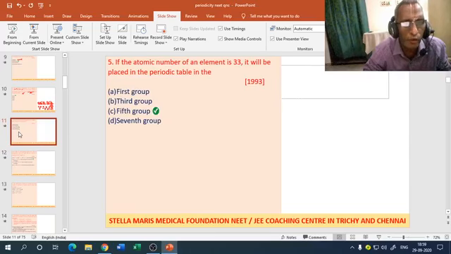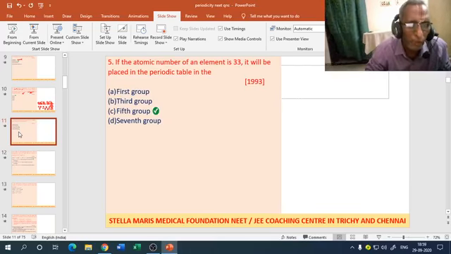Because our 15th group, there is no answer. 15th group everybody has told. 15th group is not there in this slide. None of these is there. Only 5th group is there. So the only choice is 5th group.